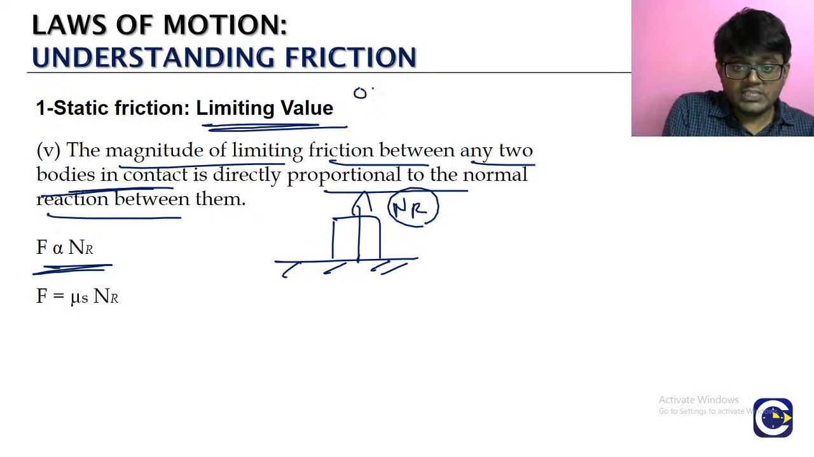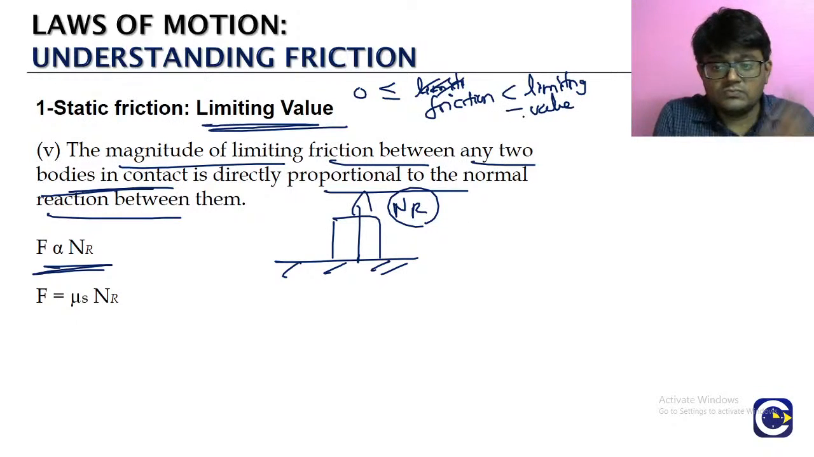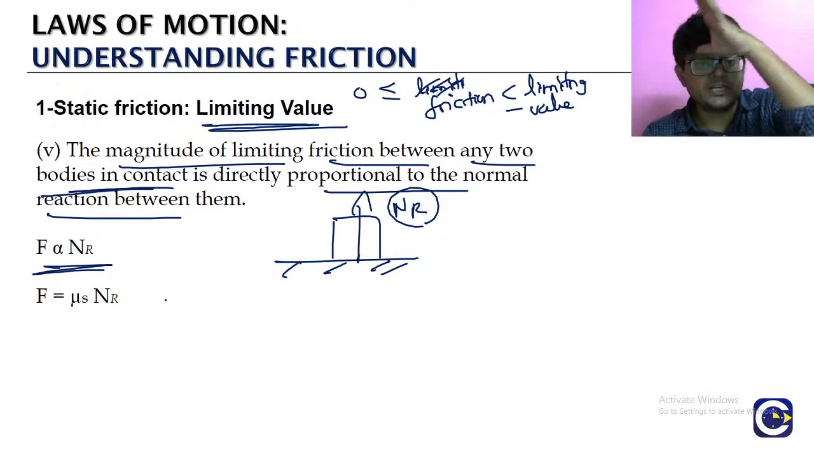From 0, it can change its value up to this maximum. So static friction is a variable friction. It will change its value from 0 to this limiting value. Okay, so now let us see what the limiting value is.